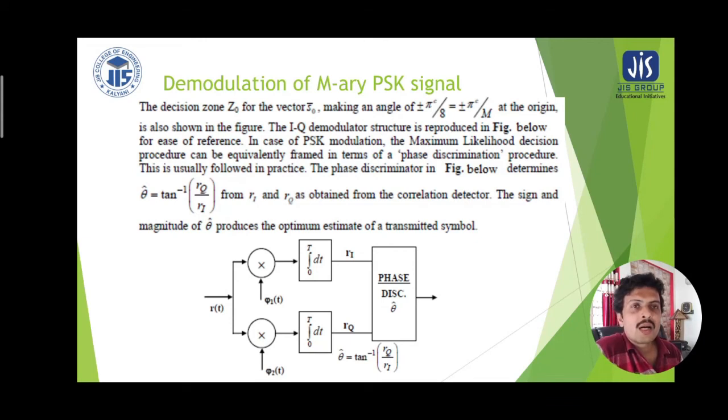From RI and RQ obtained from the correlation detector, we can find theta. The sign and magnitude of theta produce the optimum estimate of the transmitted symbol. So the phase discriminator plays the major role in the decision for PSK demodulation.